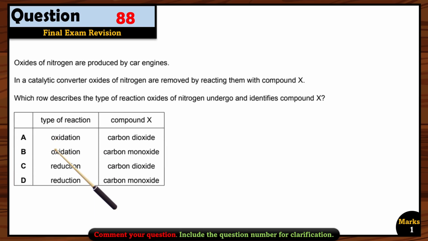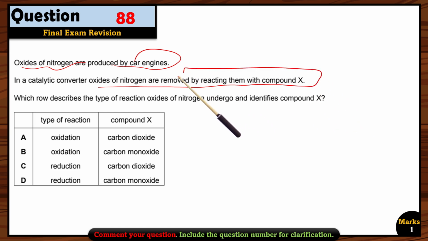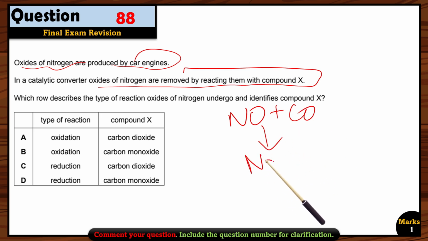Let's see another question. Oxides of nitrogen are produced by car engines, right? So these are responsible for acid rain. So in a catalytic converter, oxides of nitrogen are removed by reacting them with the compound X. So remember that in a catalytic converter, the reaction is always between nitrogen oxide and carbon monoxide, okay? And the product will be nitrogen. Okay, so nitrogen is safer as compared to nitrogen oxide, and then we will have carbon dioxide. These are the two products you are going to get. So now they are asking which compound is X. Of course, it will be carbon monoxide.